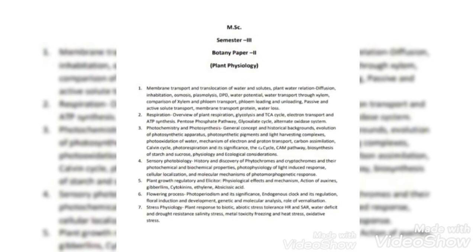As the name says, photo means light, so light is necessary for this process. The process of photosynthesis, as we know, is divided into two phases, that is light phase and dark phase. But nowadays this is changed into light dependent phase and light independent phase.